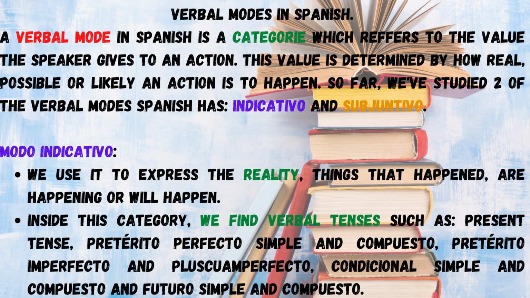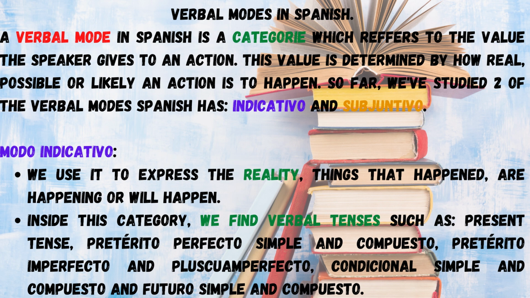First of all, let's start by reviewing what a verbal mode is. A verbal mode in Spanish is a category which refers to the value the speaker gives to an action. The value is determined by how real, possible, or likely an action is to happen. So far, we've studied two of the verbal modes in Spanish: indicativo and subjuntivo. Let's go with indicativo, just as a revision.